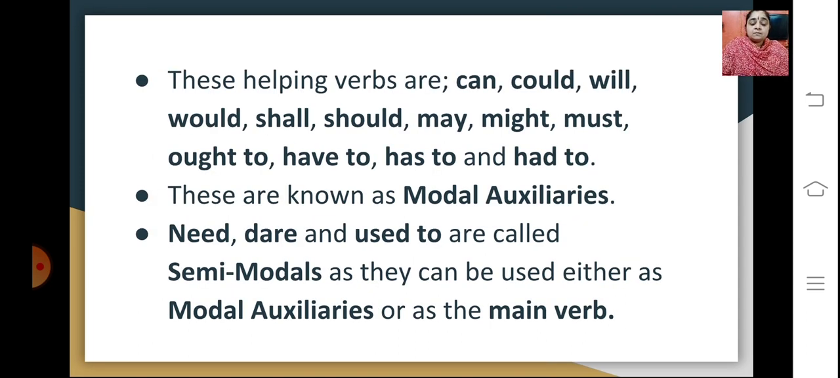Some of these helping verbs are can, could, will, would, shall, should, may, might, must, ought to, have to, has to, and had to. So these are the general helping verbs that we often use. These are also known as modal auxiliaries. They are used with the principal verbs. Whatever verbs are present, they assist those verbs.